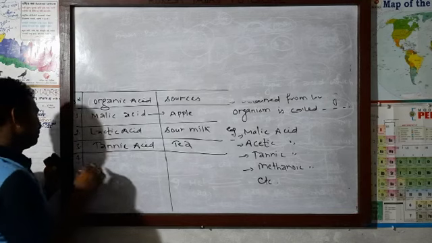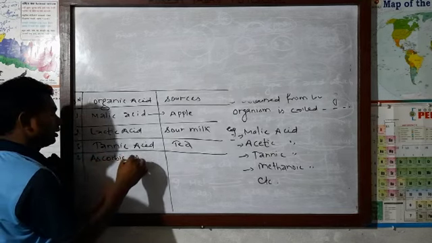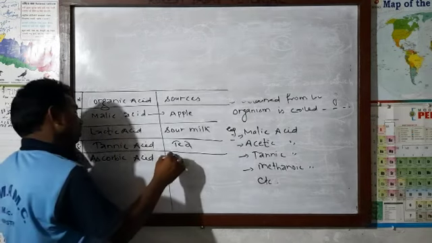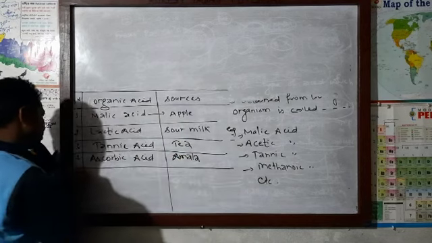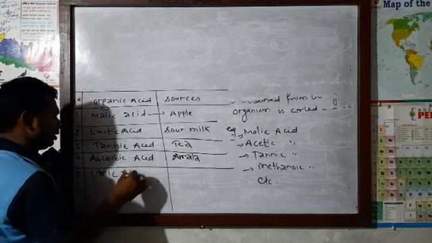In the same way, another is ascorbic acid. Where is ascorbic acid found? Amla. Number five, citric acid.